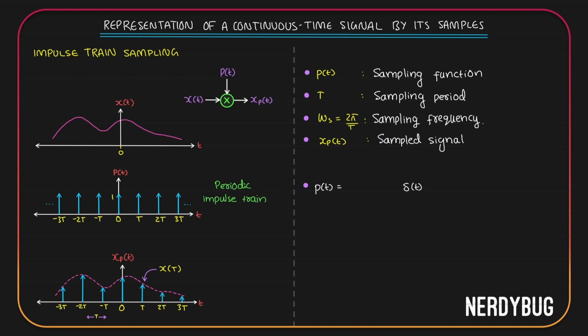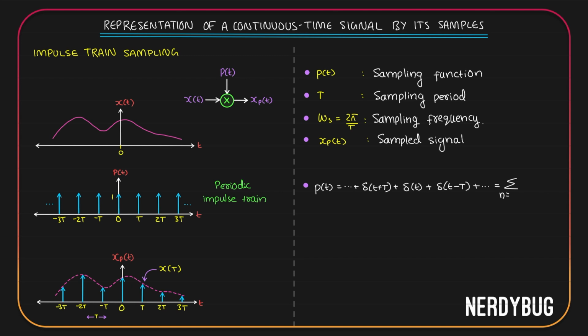This will be the impulse at t equal to 0 plus delta of t minus t. This is the impulse over here. Plus there will be infinite terms like that. On the other side also, I will write delta of t plus t. This will account for the impulse at minus t plus infinite terms on that side also. Or we can write it as a summation.